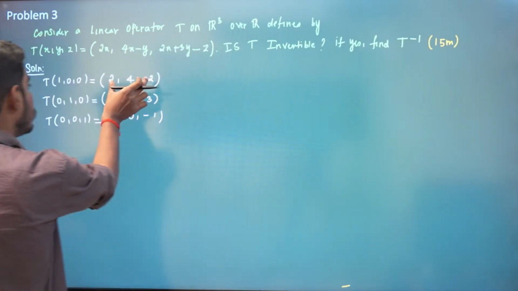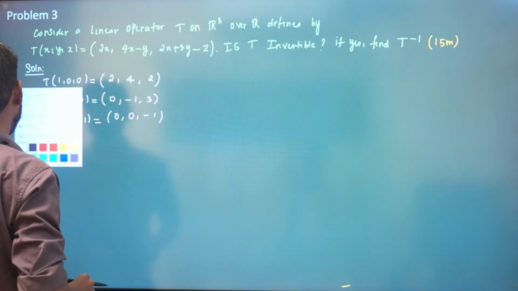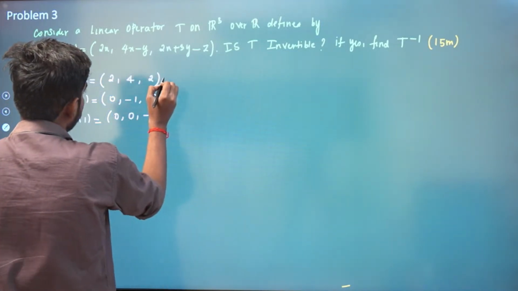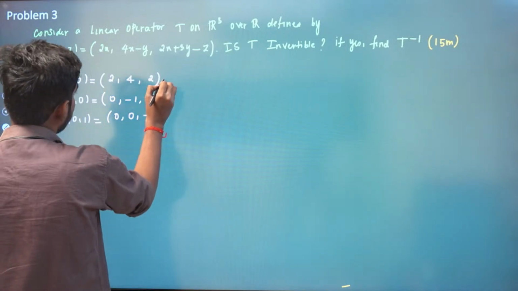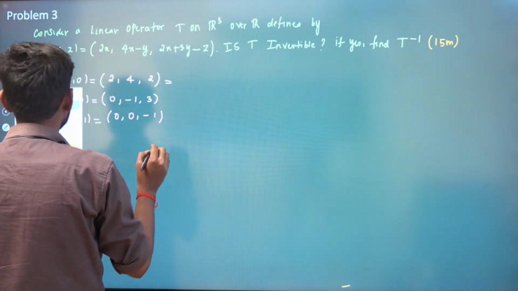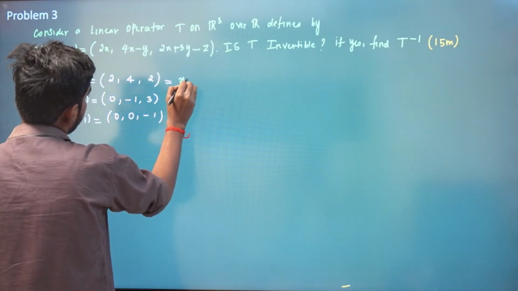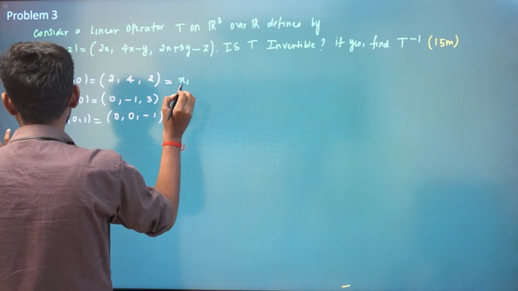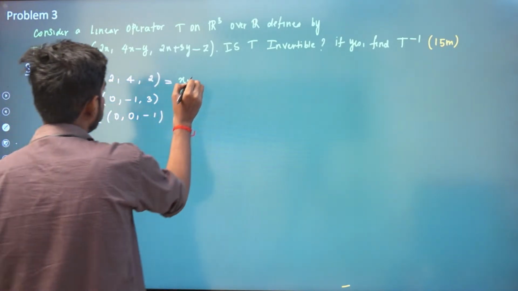Now you express this vector as a linear combination of basis vectors. So let us say this is some x1 times the basis vector. You have to express this in terms of the basis vector.